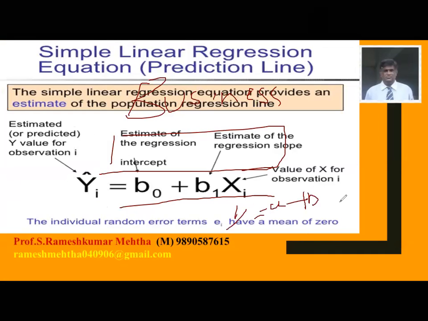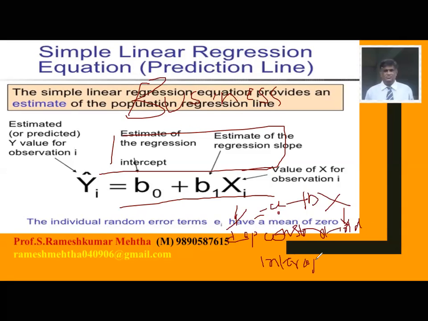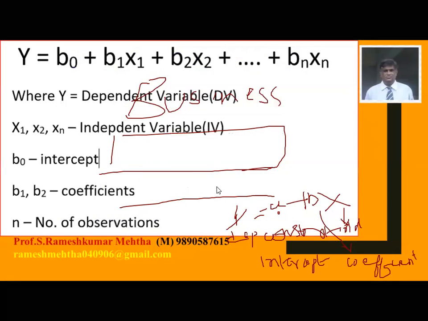Now you can ask me what is a, what is b, what is x, and what is y. Y is the dependent variable. X is the independent variable. A is called the constant, or the intercept. B is called the coefficient. I have written all this in the next slide, but I will not explain all of it because in the first class explaining this is a little bit risky. I will just skip this slide, but I have written in simple terms what I am talking about.